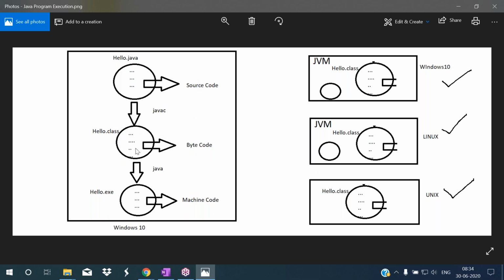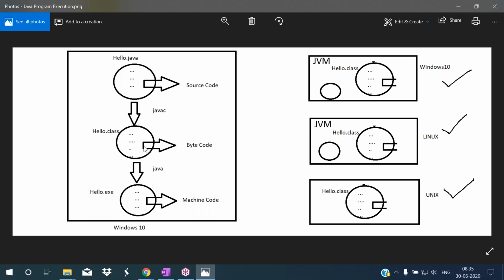That bytecode will be placed in one particular file that takes the main method's class name as the file name. Assume that the main method's class name is hello, so that gives hello as the name here. .class is the extension of the bytecode file. For the source code file, the extension is .java. For the bytecode file, the extension is .class. So this .class file will be created. This file has bytecode. Now I want to run this bytecode.